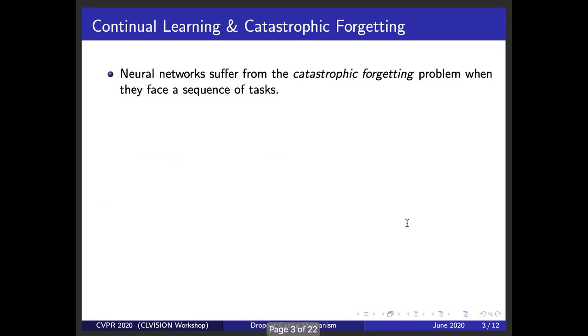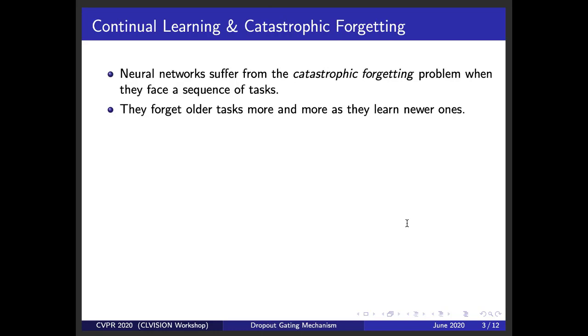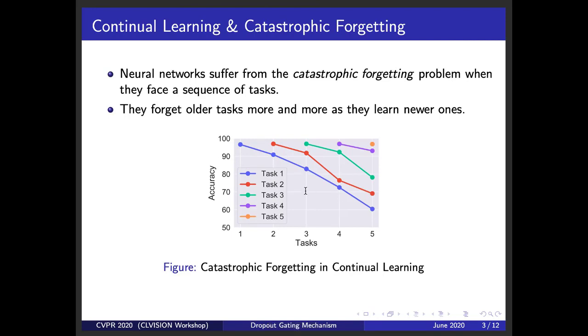It's known that neural networks suffer from the catastrophic forgetting problem when they face a sequence of tasks rather than a single task. Basically, they forget the previous task as they learn newer ones. We can see in the figure that as the network learns task 2, its performance on task 1 drops, and as it learns task 3, its performance on task 1 and 2 drops, and so on.